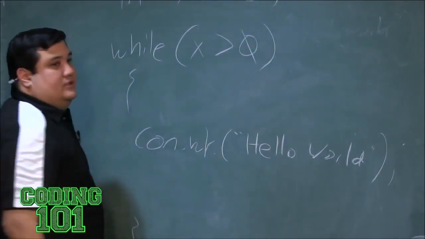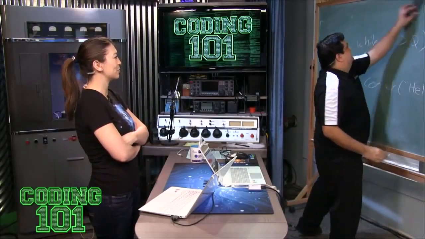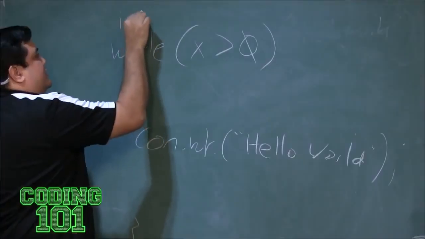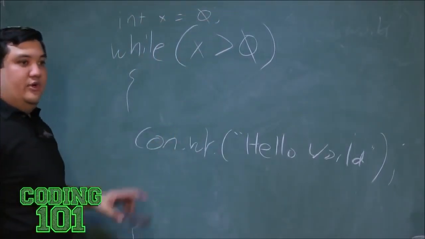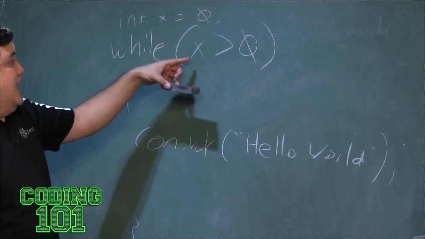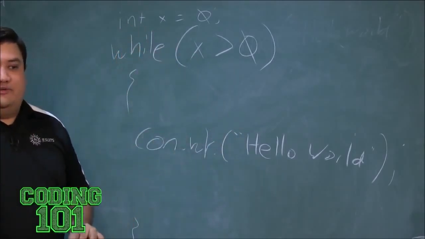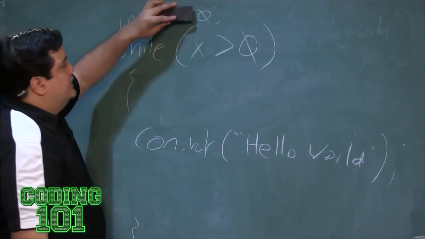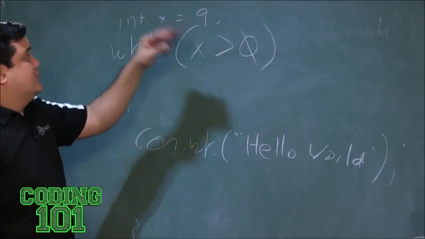Let's say I have integer x is equal to 0. If I start out my value as 0, when it gets to the while loop, x is 0. So is 0 greater than 0? It's not, which means this will never ever run. If you put in a different number like 9, let's put 9, so x equals 9.